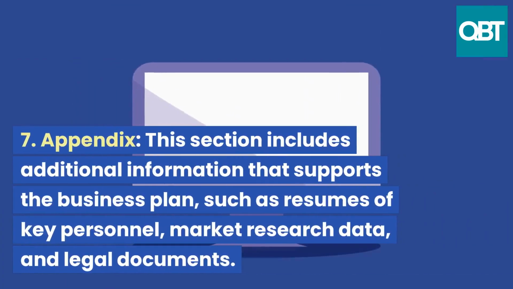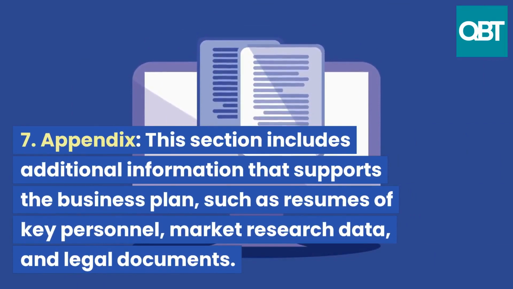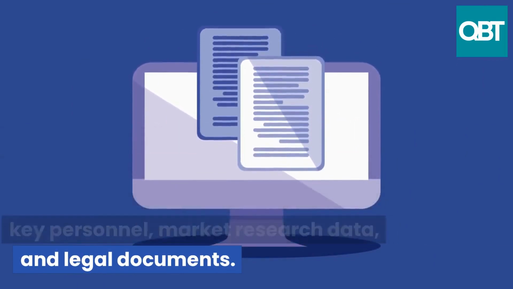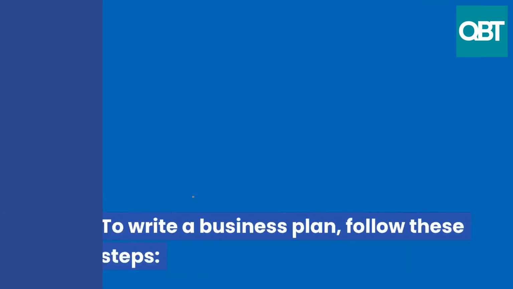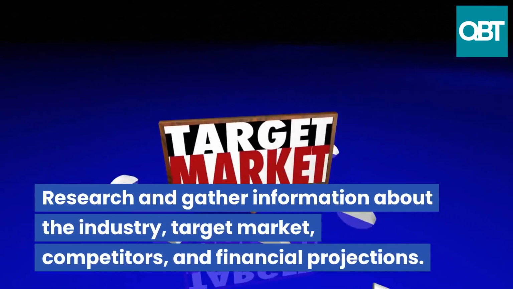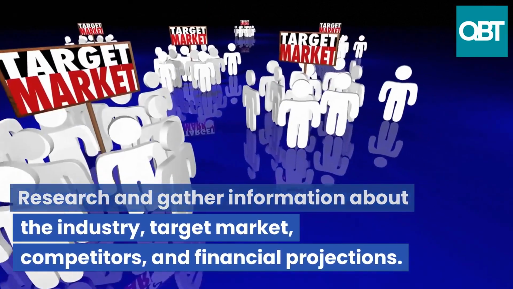7. Appendix. This section includes additional information that supports the business plan, such as resumes of key personnel, market research data, and legal documents. To write a business plan, follow these steps. Research and gather information about the industry, target market, competitors, and financial projections.